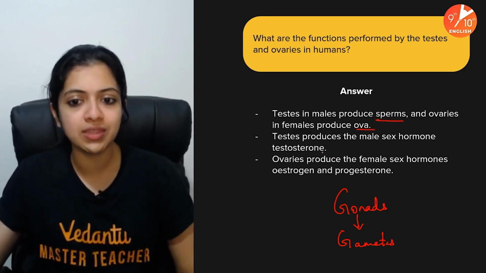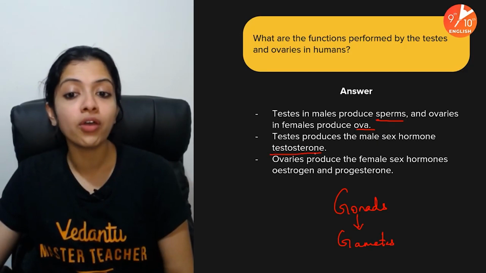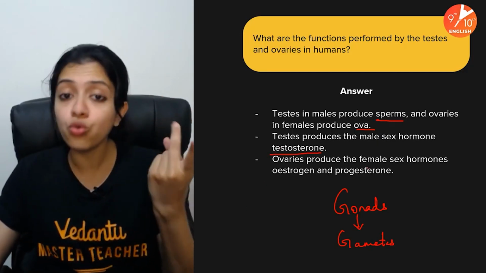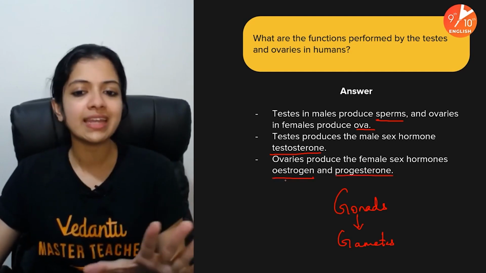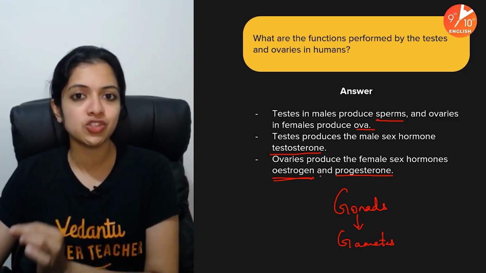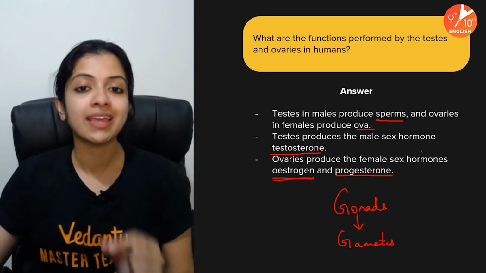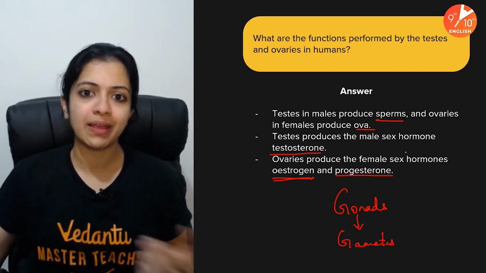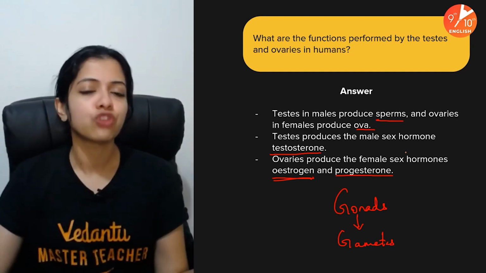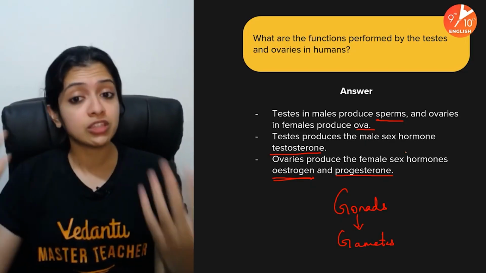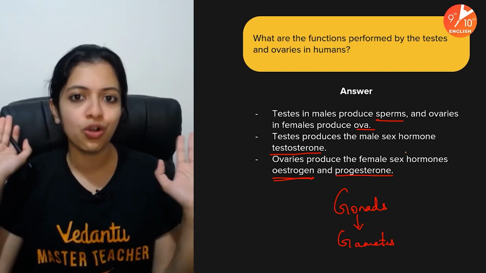In addition to these, testes also produce the male sex hormone testosterone. And the ovaries produce two very important female sex hormones, which are estrogen and progesterone. Mainly it's going to be estrogen and a little bit of progesterone as well. Now testosterone and progesterone are responsible for the secondary sexual characters in males and females respectively. You need to keep this in mind as well. Questions can be twisted, turned, and asked in any form, as a one word, as a one liner, as part of a 3 marks question, as part of a 5 marks question, whatever it is. My smart children, I know, will not go wrong with this.